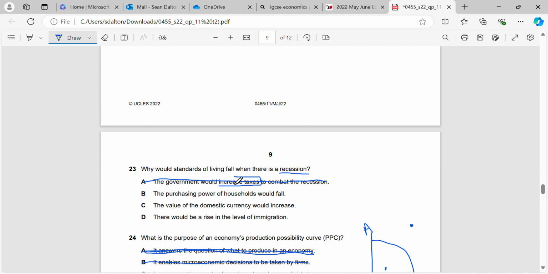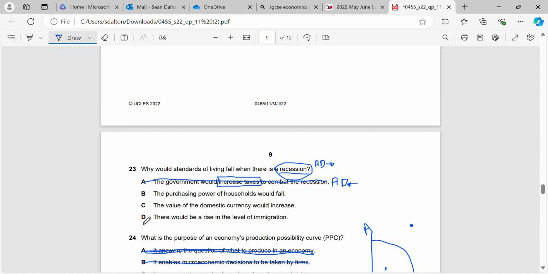Increasing taxes is a contractionary fiscal policy, and that would be designed to move AD further to the left. But if we move AD further to the left, all we're going to do is create more of a recession. Because remember that recession is a period of 6 months or more where GDP goes down. So to fix a recession, we got to move AD to the right. We've got to use expansionary fiscal policy or expansionary monetary policy. And in this case for A, expansionary fiscal would be to decrease taxes.